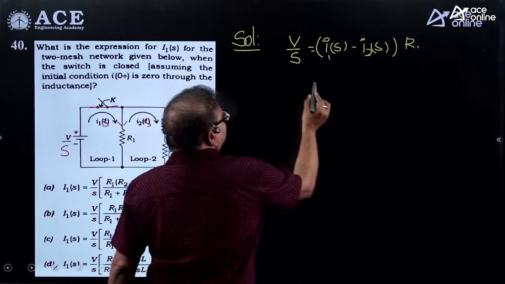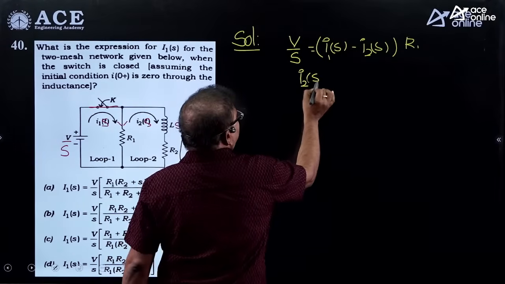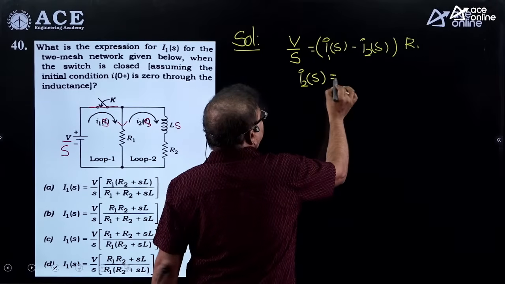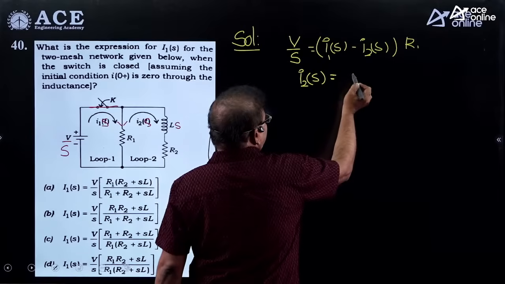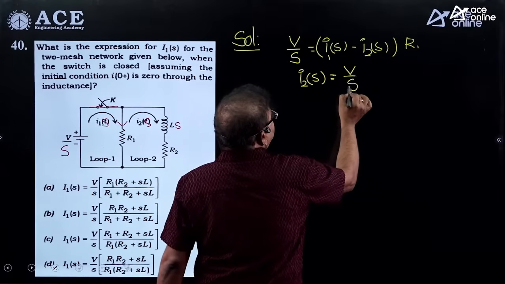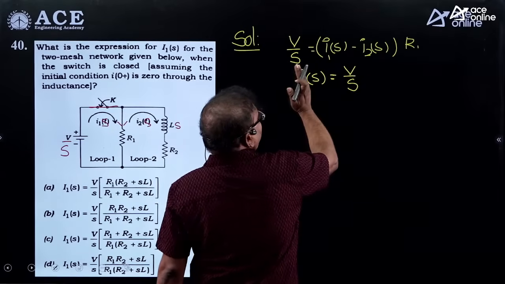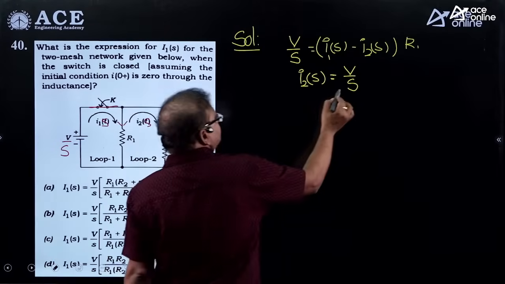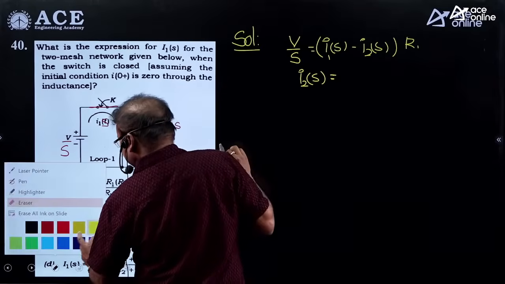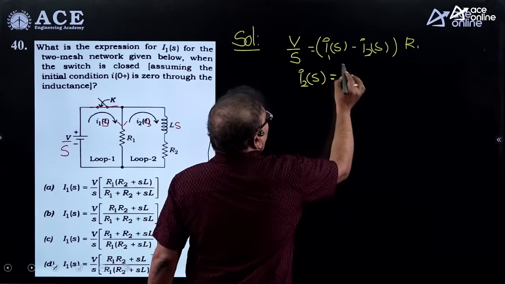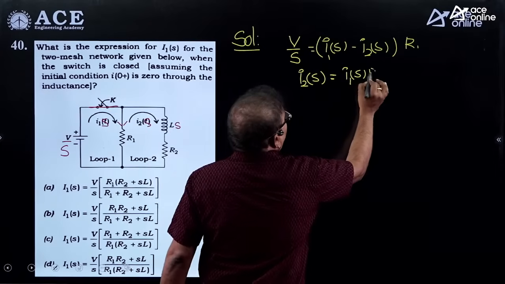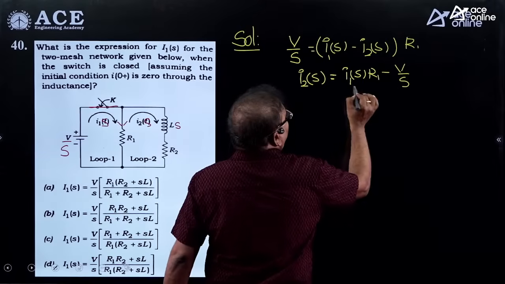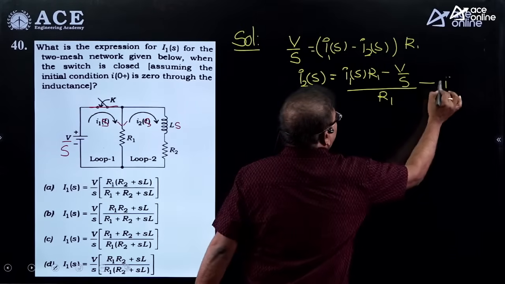That's why from this, we take I2 of S in terms of I1 of S. Taking the I2 of S value to this side, you are getting I1 of S on this side. Now I2 of S is I1 of S into R minus V by S, divided by R1. Now this is equation number 1.